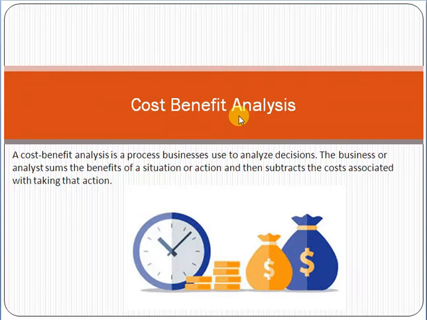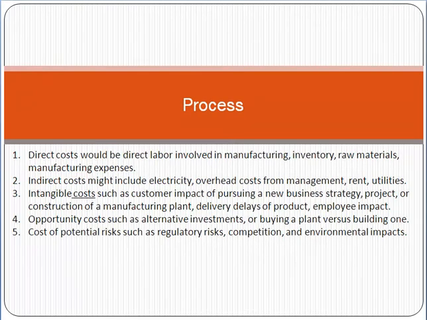Friends, what is the procedure of cost benefit analysis? Remember one thing: cost benefit analysis provides you a ground of facts on which you will take decisions. So what is the process? First of all, you have to identify the costs involved. What would the direct cost be?